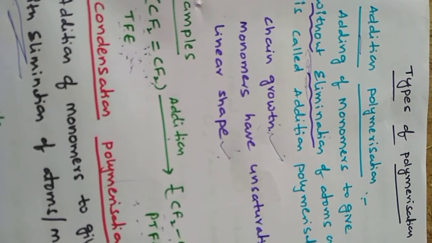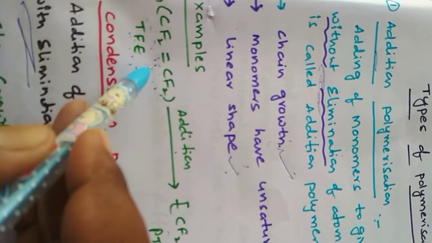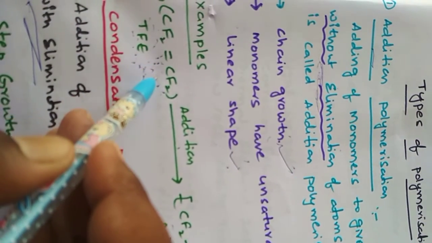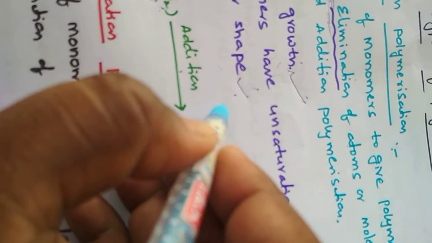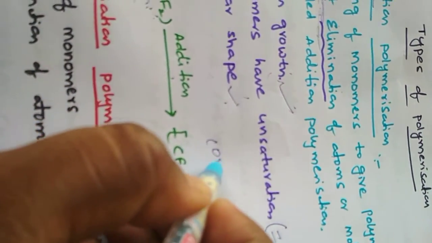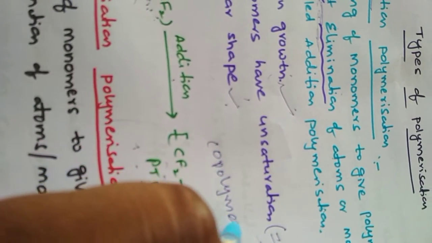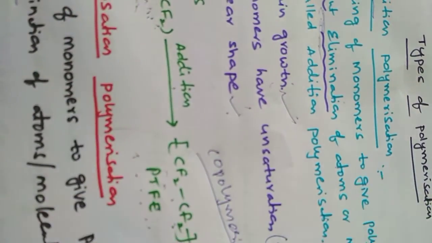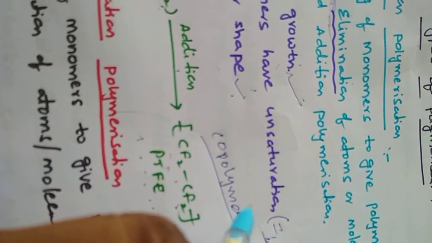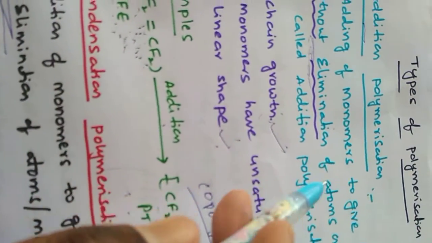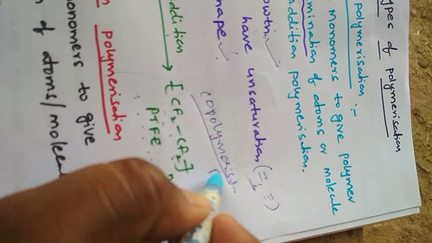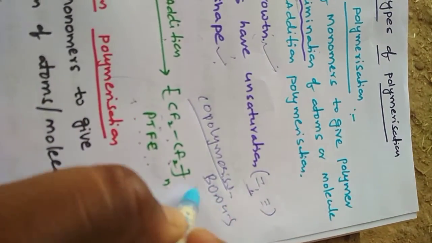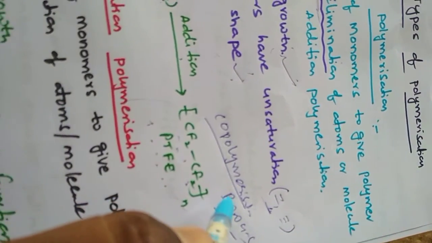And here, the same monomers are added together. If two different monomers are added through addition polymerization, that type of polymerization is called copolymerization. Copolymerization: two different monomers added through addition polymerization is called copolymerization. The best example for a copolymer is Buna S. We will discuss Buna S in that topic.